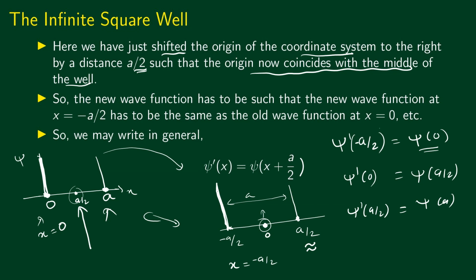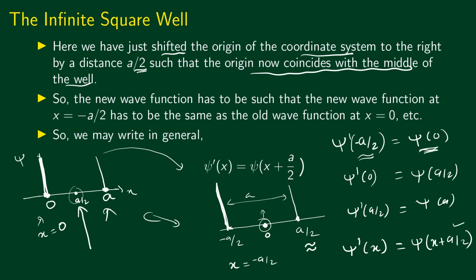Now looking at this, we can write in general psi prime of x, as a function of x, in the new coordinate system, is equal to psi of x plus a by 2. Let's see this works. Psi prime of minus a by 2 is psi of minus a by 2 plus a by 2, which is psi of 0.